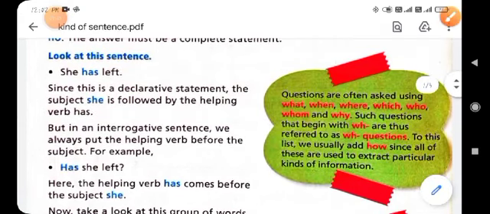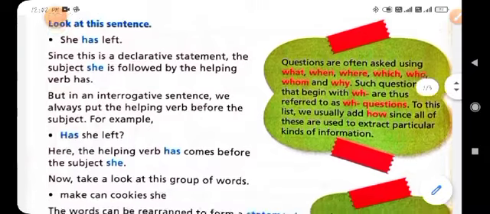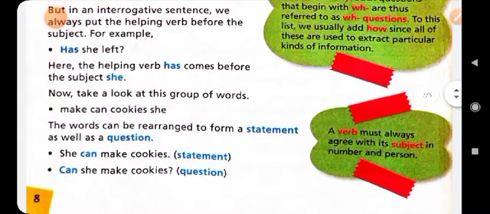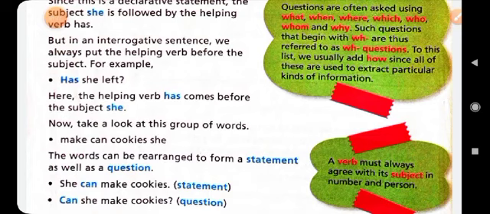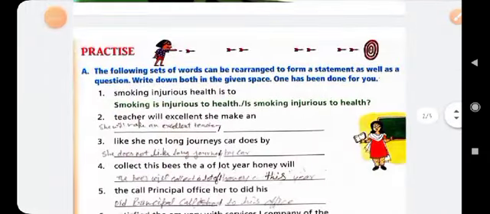Clear? Questions are often asked using what, when, where, which, who, whom, and why. Such questions that begin with what are referred to as what questions. These are used to extract a particular kind of information. Clear? And a verb must always agree with its subject in number and person. It means if the subject is singular, then its verb is also singular, and if the subject is plural, then we use the plural verb. Clear? Now here is the exercise.